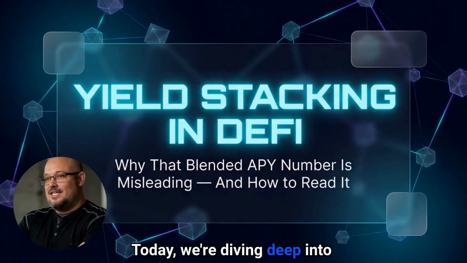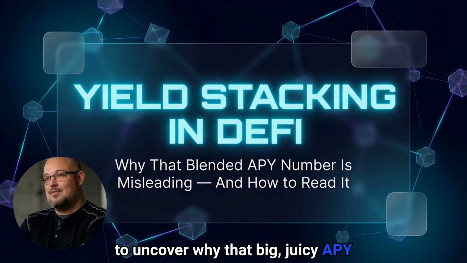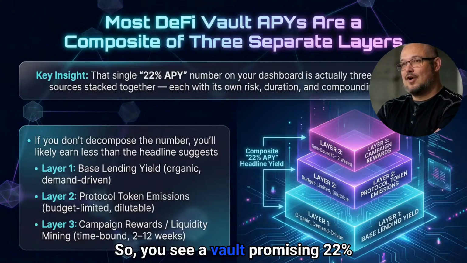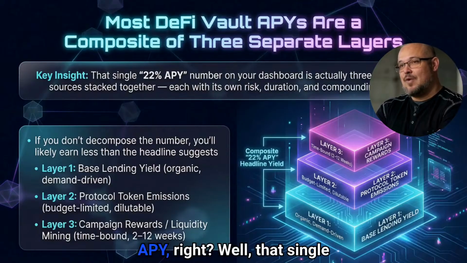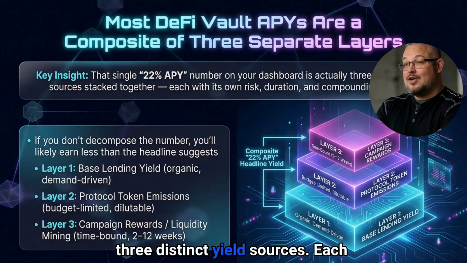Today, we're diving deep into something crucial for anyone in DeFi, yield stacking. We're going to uncover why that big, juicy APY number you see on your dashboard might be totally misleading. So you see a vault promising 22% APY, right? Well, that single number is actually a blend of three distinct yield sources.